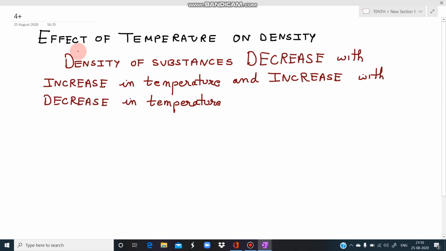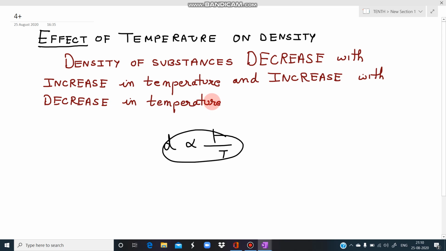Now, students, the important part which you have to remember: what is the effect of temperature on density? Many conceptual questions come in the exam on this basis. So you only have to remember the relation, what happens to density when temperature increases. So we know temperature and density are inversely proportional. So we can say that density is inversely proportional to the temperature. The density of substances decreases with increase in temperature and increases with decrease in temperature, quite simple.